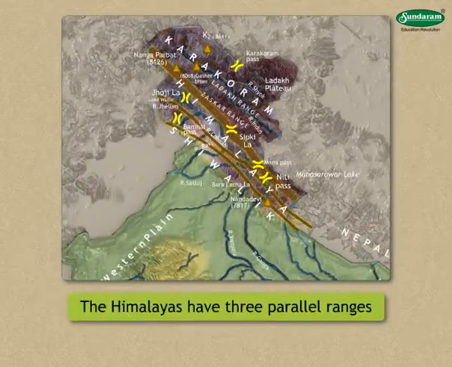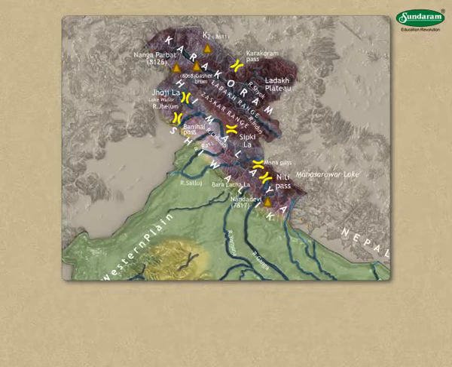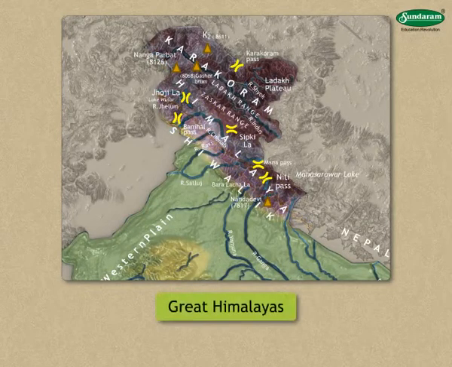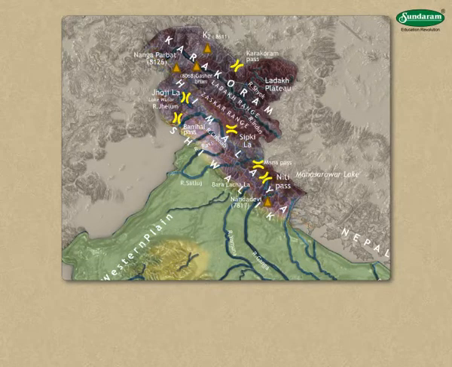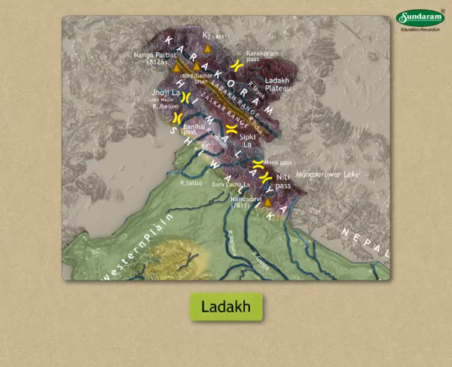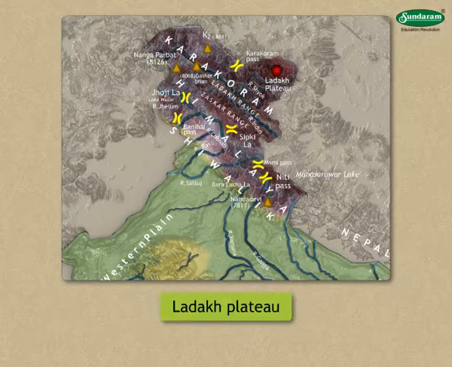The Himalayas have three parallel ranges. From south to north, they are the Shivalik, the Himachal, and the Great Himalayas. The height of these ranges increases as we go towards the north. Apart from these, we have the Zanskar, Ladakh, and Karakoram ranges, and the Ladakh Plateau in western Himalayas.